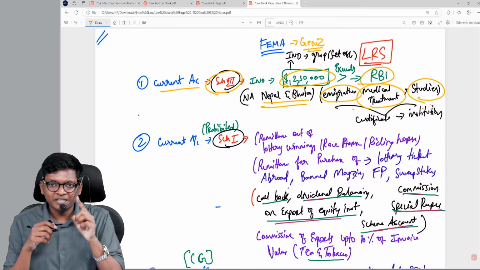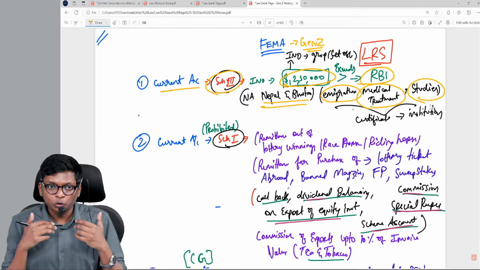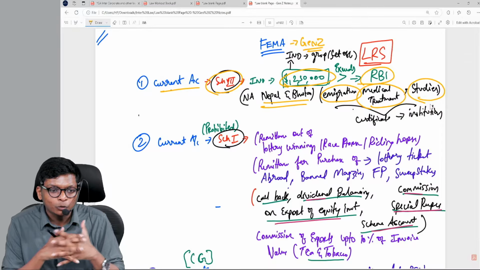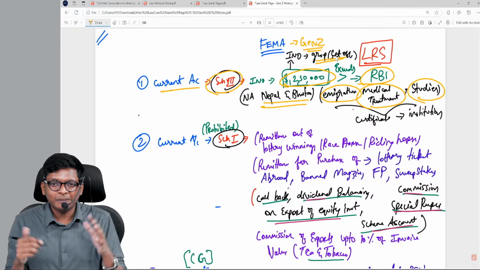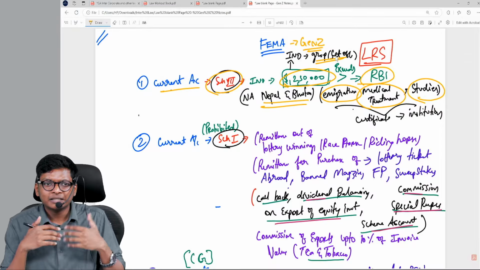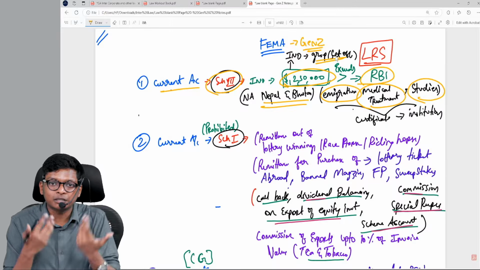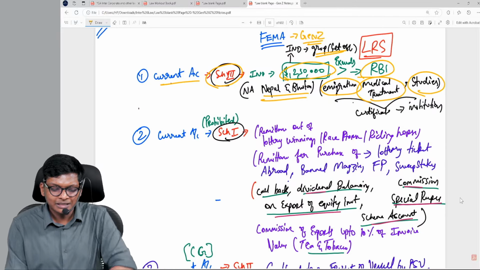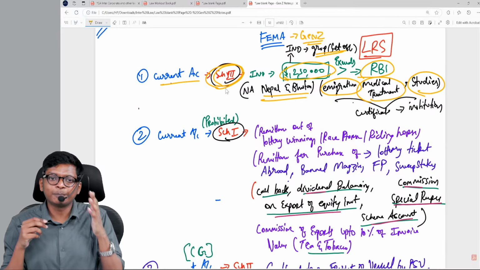Now, this 2,50,000 is for one individual. When I go with a group of friends or family, can I group it? Yes, friends, family. Same if you go together in the same visa or you can group it off, guys. Okay, that is about schedule 3. These are the key points.